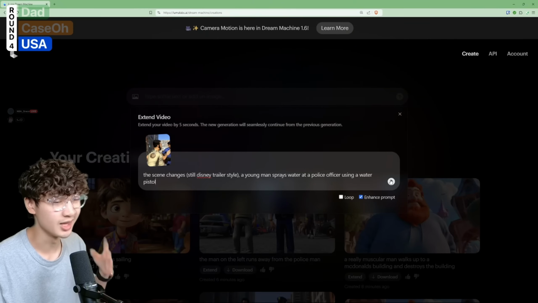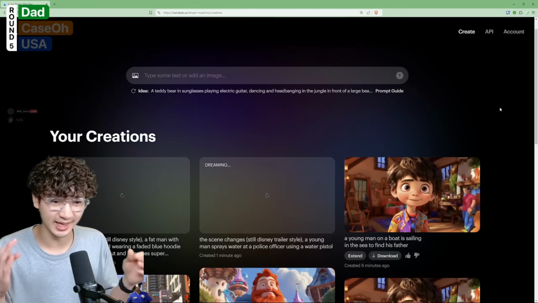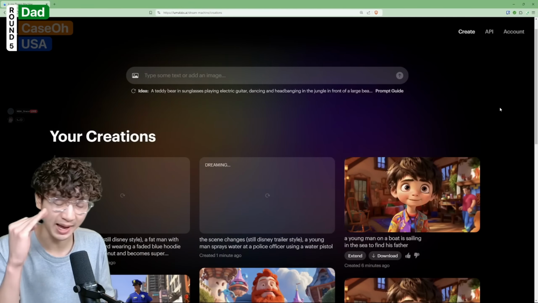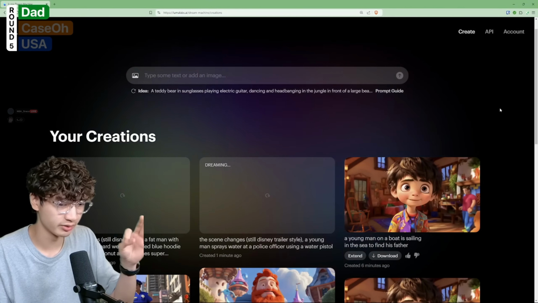So now while we wait for this one to load, we can have a look at the Finding Dad trailer where I've tried to make the scene change and the son is on a boat sailing to sea to try to find his father by any means necessary. So this is gonna be some sort of build up towards the middle act of the trailer.